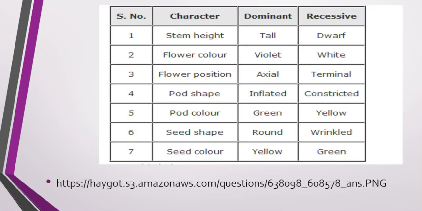What its dominant and recessive forms are is given here in this table. For stem height, it has tall and dwarf, 2 contrasting characters. In the same way you have flower color, flower position, pod shape and all. So there are 7 genes; if we are saying 7 characters, it means 7 different genes.